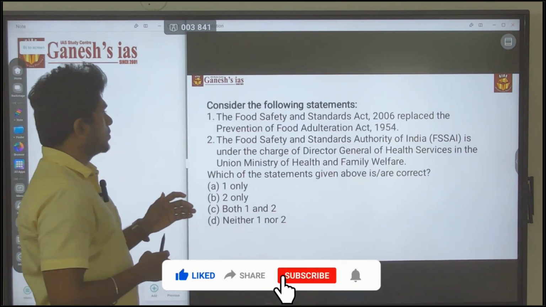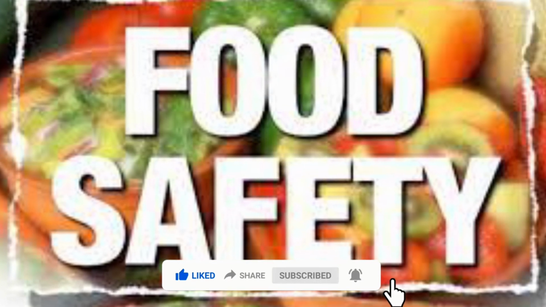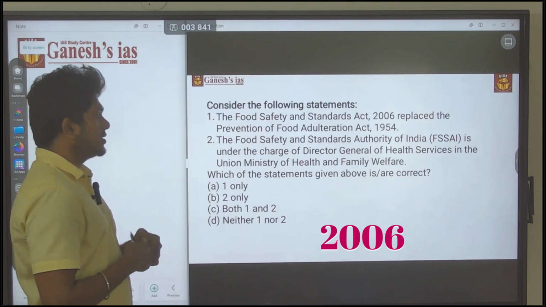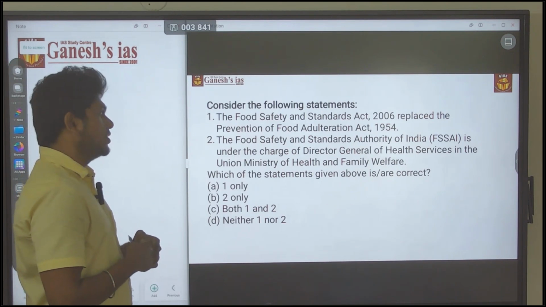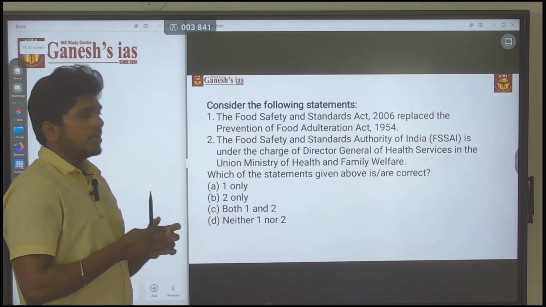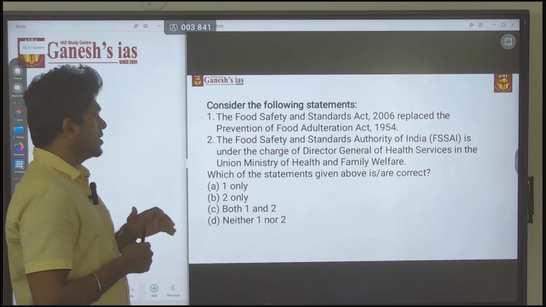So the question is about the Food Safety and Standards Act 2006 replacing the Prevention of Food Adulteration Act 1954. Yes, it is right. More than 5 to 6 acts were amalgamated and they created this Food Safety and Standards Act. So the first statement is right.